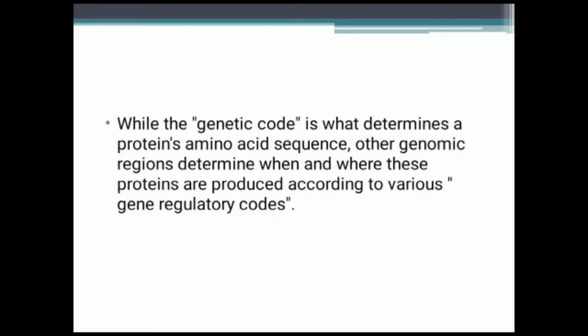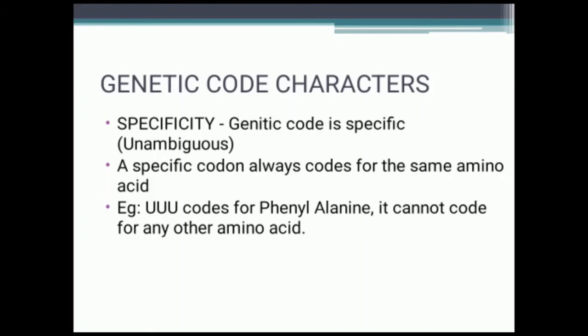Now we are going to discuss genetic code specificity. I said earlier that the genetic code is specific. This means a specific codon always codes for the same amino acid. For example, UUU codes for phenylalanine. It cannot code for any other amino acid. And what are the features of the genetic code? The features are that it is universal, redundant and non-overlapping.